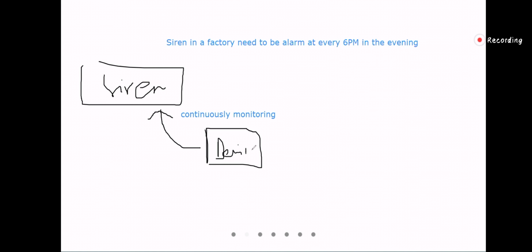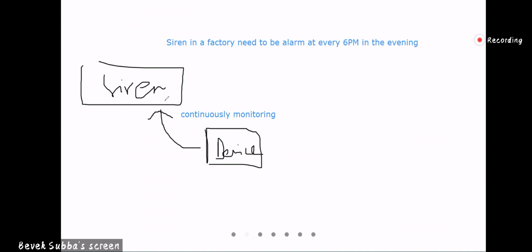That means this device has to go and check whether the time is 6 p.m. or not. If it is 6 p.m., you need to turn on the siren. If it is not, you don't have to turn on the siren. Anyway, it is continuously monitoring. So this kind of system is called polling. This is polling.